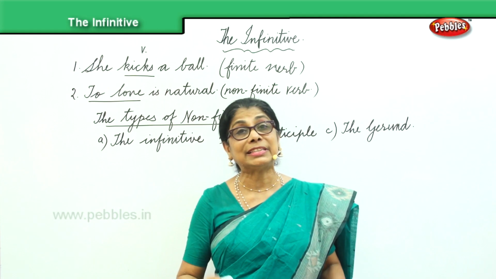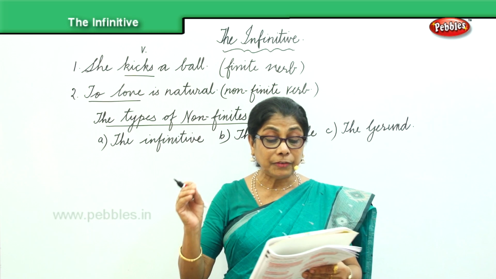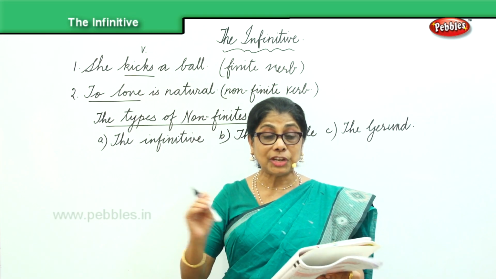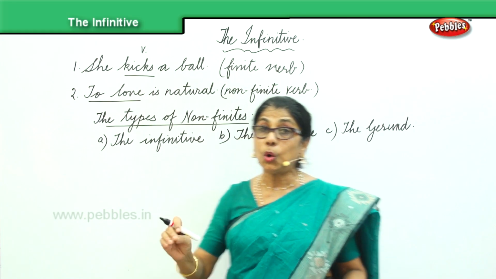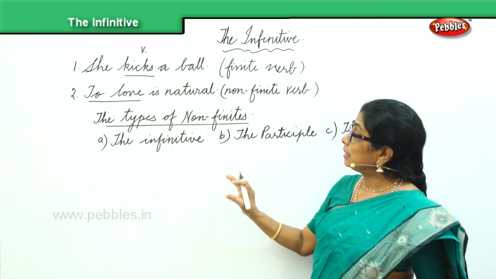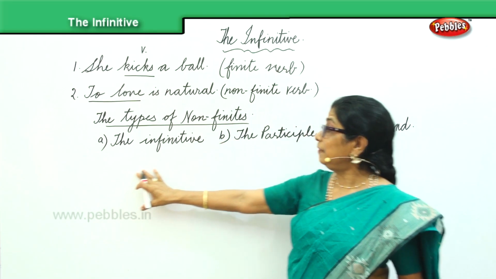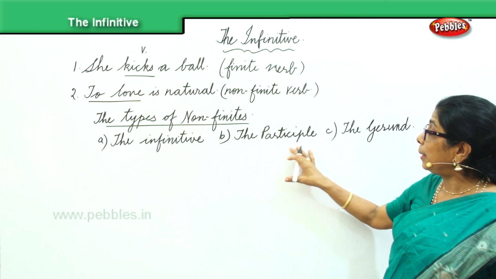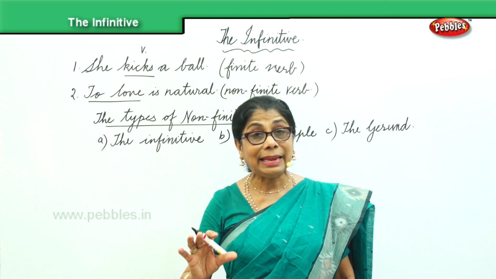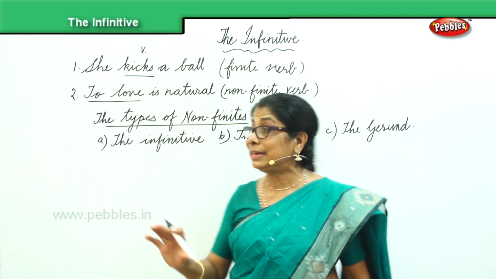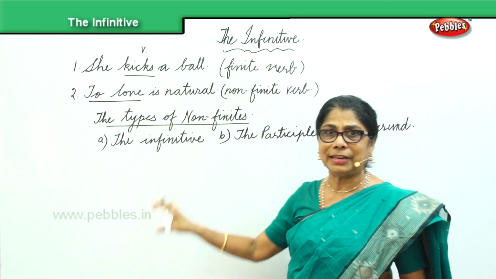Here we do not have a subject and there is no number. So we have a verb without mentioning the subject or being limited to person, therefore we call this a non-finite. The types of non-finites: we have three categories. First, the infinitive, then the participle, and the third category, the gerund. So today, we are going to see in detail the first category, the infinitive.